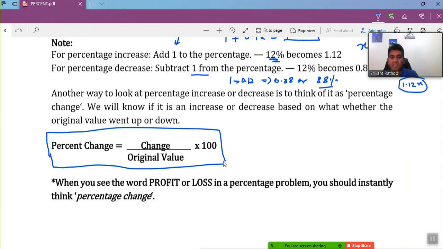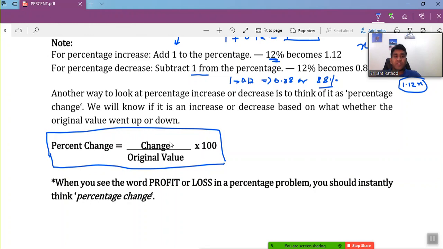In general, I say the percentage change, right? So what is the change representing? The difference between the final and the initial value. I'm saying difference because the final value may appear first or the initial value may appear first. That difference, which we have represented here with the word change, over the original value, times 100, right?